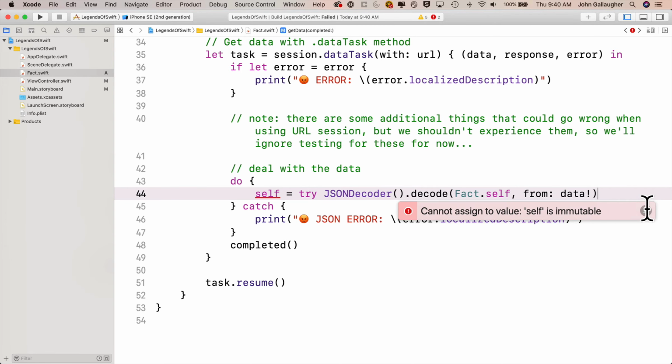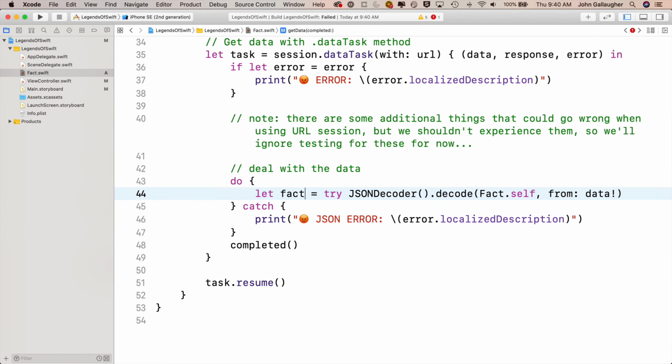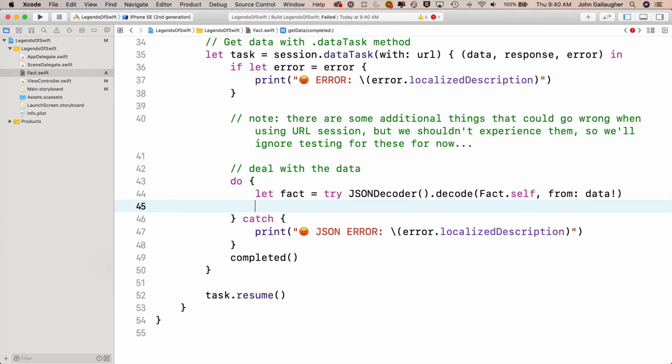But one thing that we can do is create a local constant called, well, why don't we call it fact? So we'll say let lowercase fact equals. That will hold our JSON decoded value, which is now in an object of type Fact. Now again, down here we can't say self equals fact because self is immutable, but what we can do is easily take anything that's inside of fact and assign that into any of the properties of self. So we can say self.value equals fact.value.